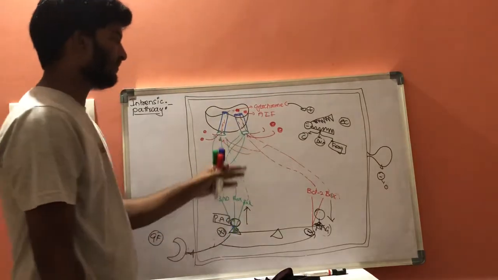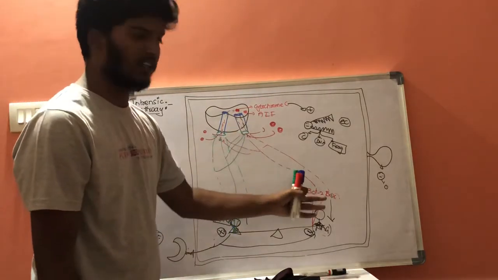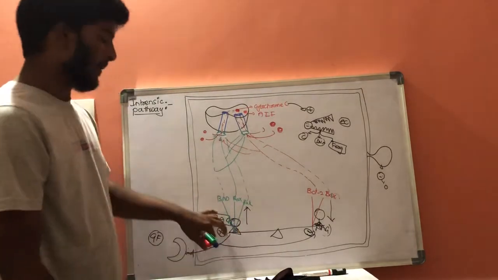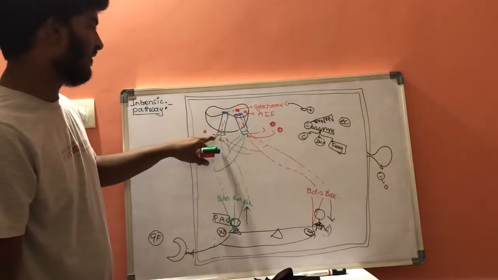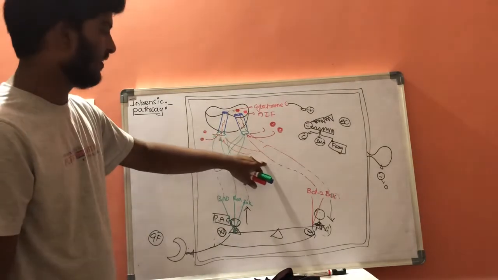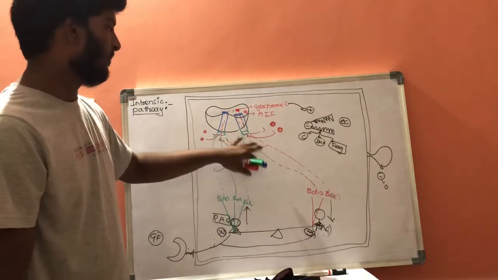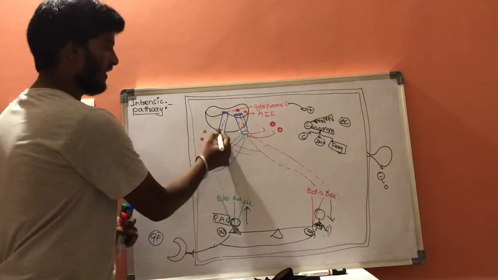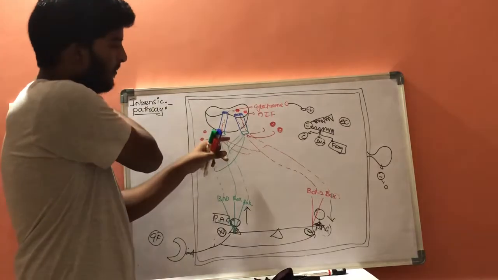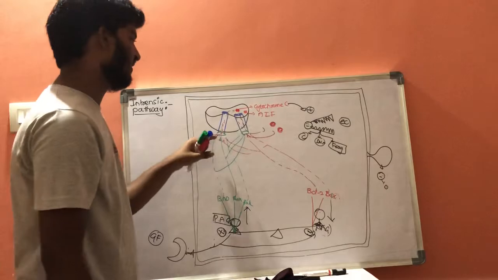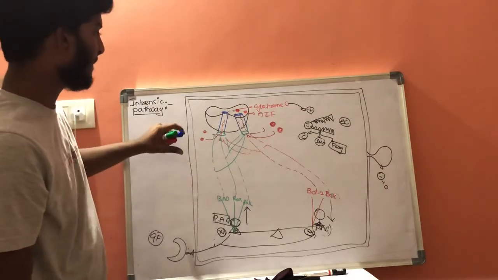But in some cases, the action of BCL2 will get inhibited, and the action of the pro-apoptotic genes will get activated, and they will inhibit BCL2 and BCLX and occupy their space, and they will increase the permeability of these membranes, and cytochrome C and AIF release will get increased.